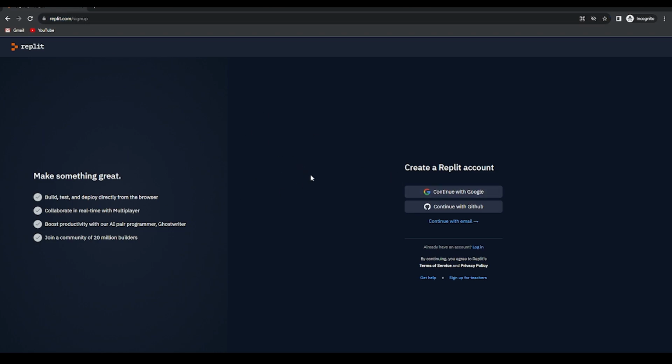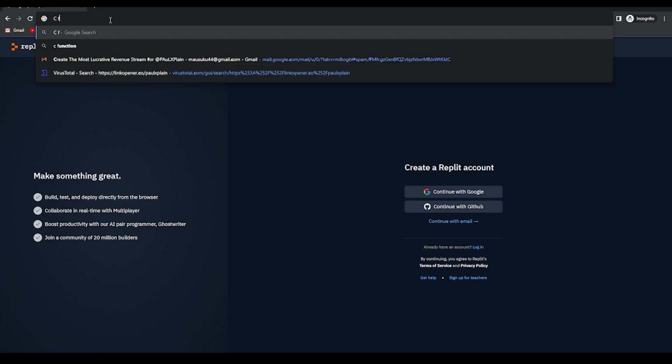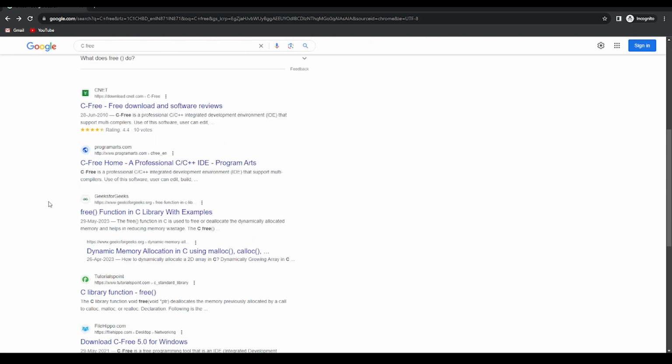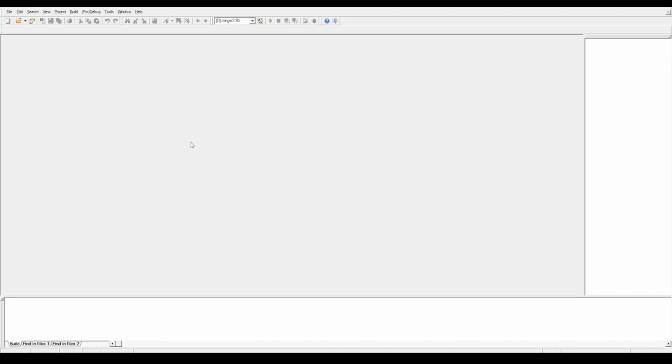If by chance you need an offline one, which is the better choice because you can simply download it in your computer and you can simply use it anytime, even if you don't have internet. It's called C free. Simply type C free and you can download from anywhere you feel like. It's a very wonderful software where you can do the coding. I have already downloaded it. We don't need any kind of internet in order to run the code.